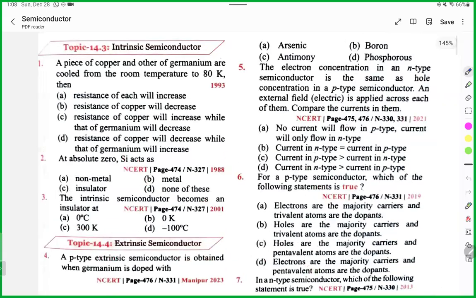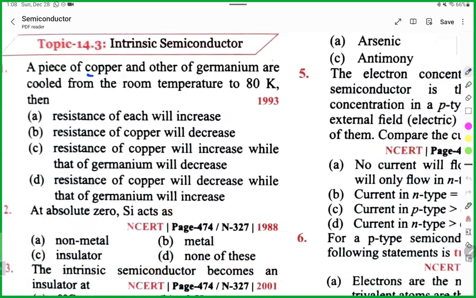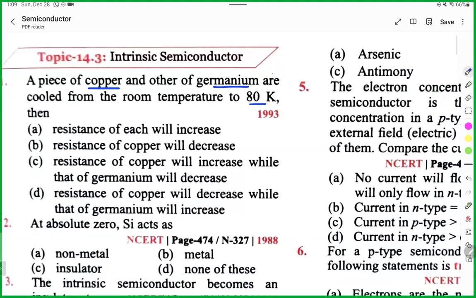So you take a piece of copper, metal, and germanium and cool from room temperature to this Kelvin. What will happen to the resistance? In case of metal or conductor, if you increase temperature, then your resistance increases.